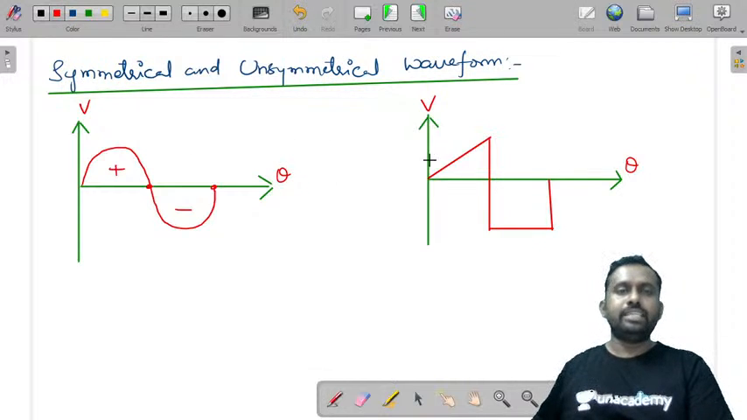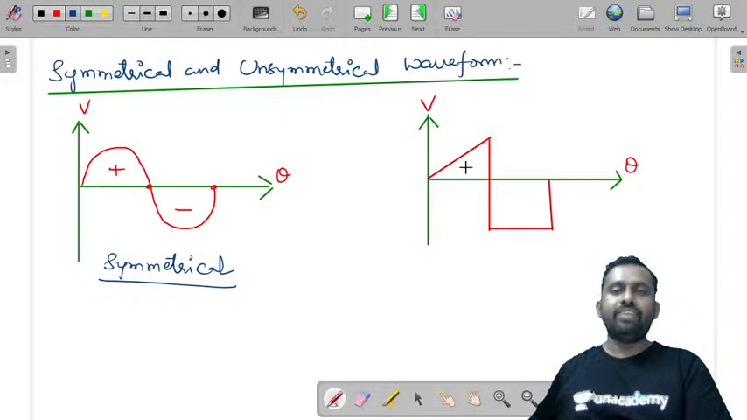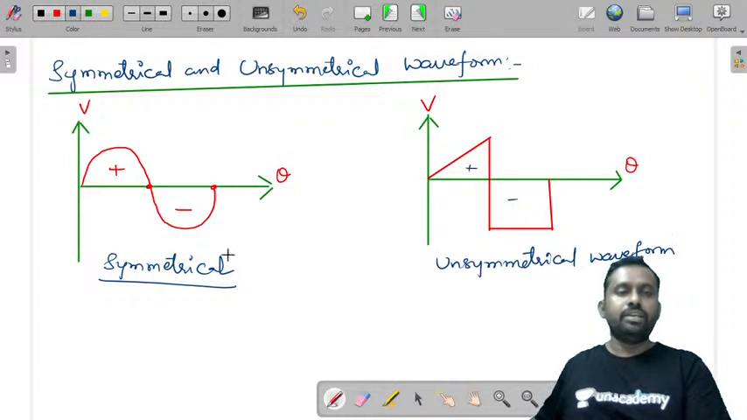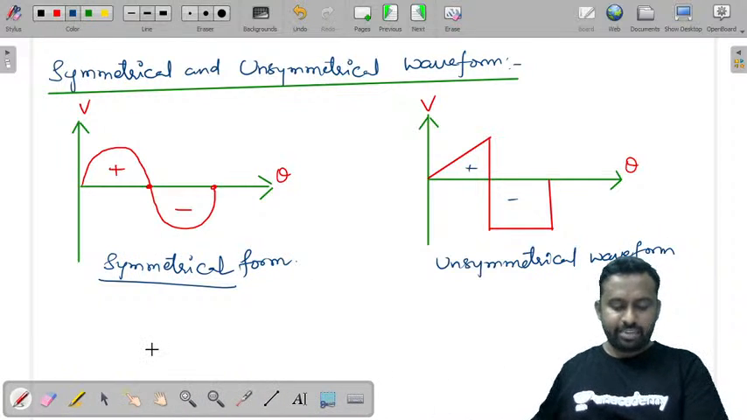Now let us say these two are the waveforms. You can say clearly that this is a symmetrical waveform which has both same positive and negative half cycles. But this is an unsymmetrical waveform in which the positive and negative half cycles are dissimilar.